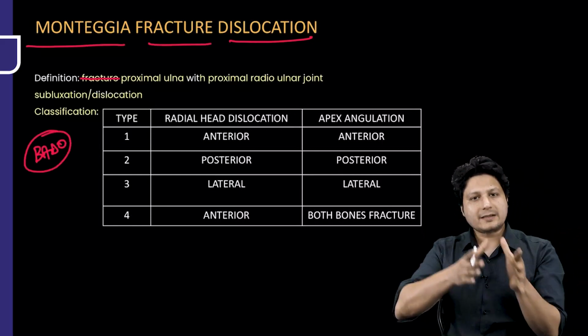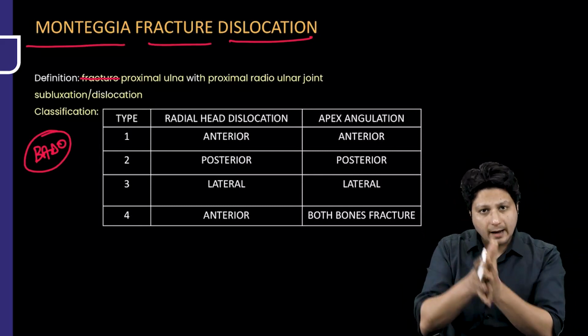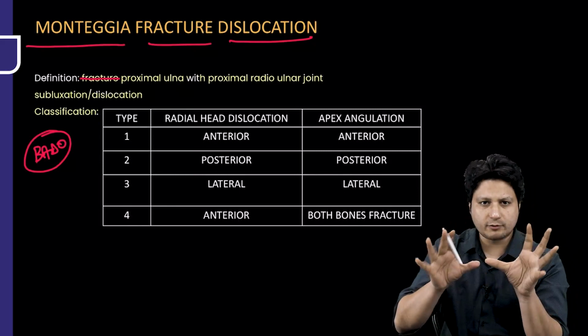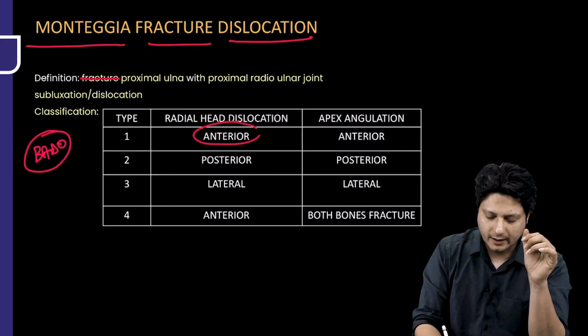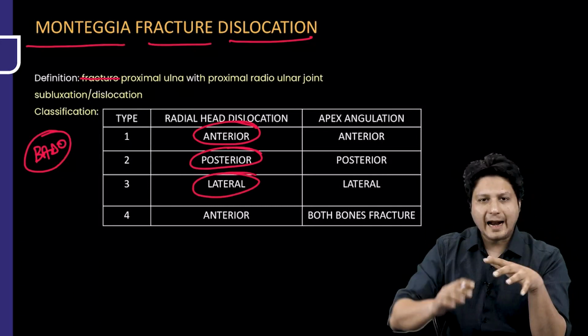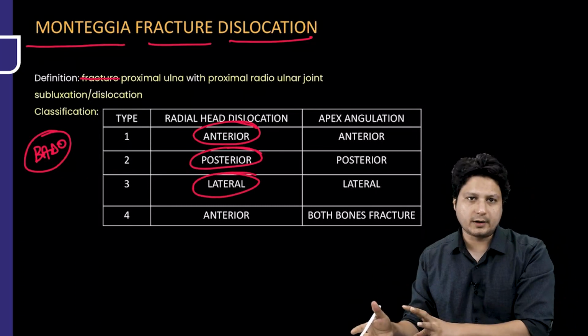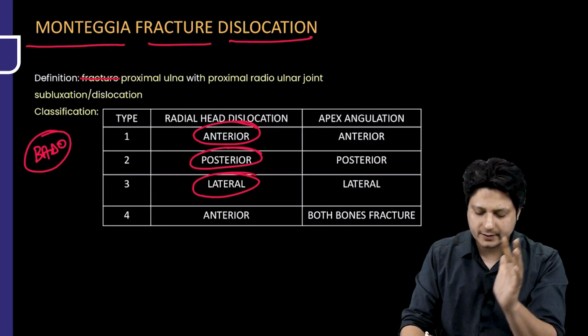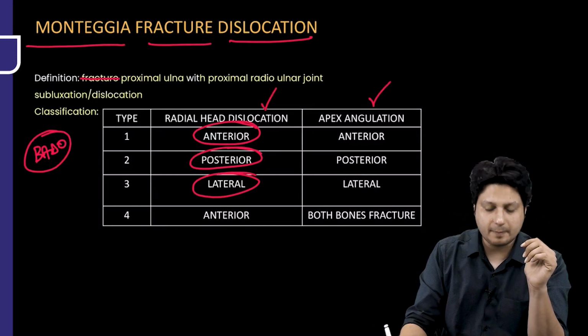Alright, Bado has classified the Monteggia primarily into 4 different types. Type 1 is anterior. You just have to remember that type 1 is anterior. Type 2 is posterior, type 3 is lateral, and type 4 is a slight variant of the Monteggia. Now just try to understand what the 2 components of this Bado classification are: the radial head dislocation and the apex angulation.